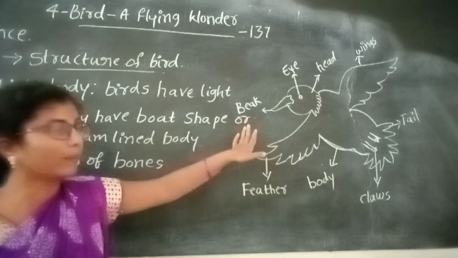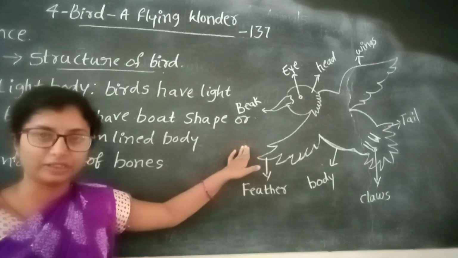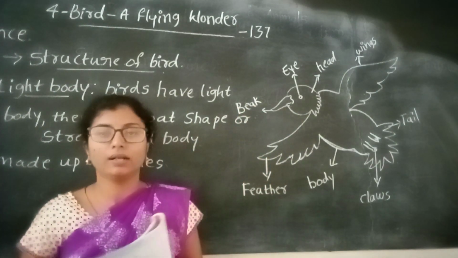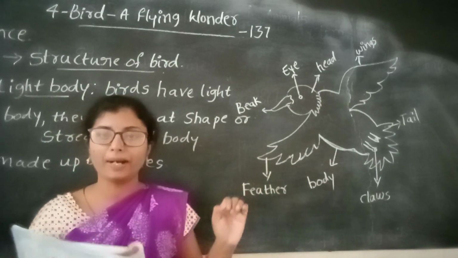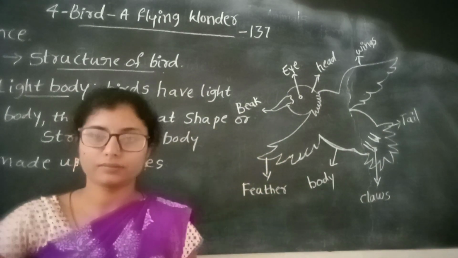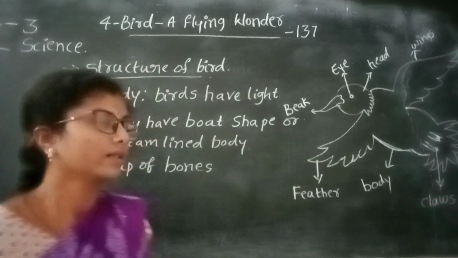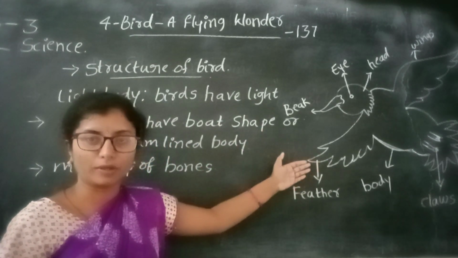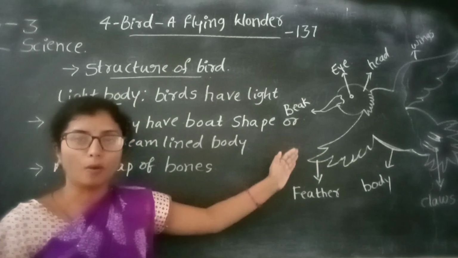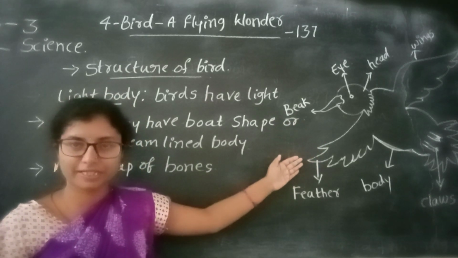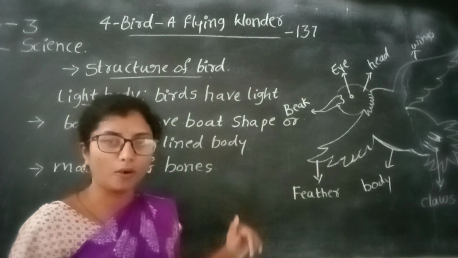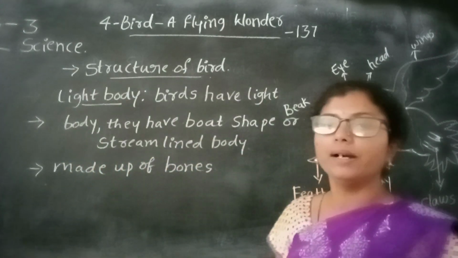Its shape is like a boat or streamlined shape. This body is made up of bones.